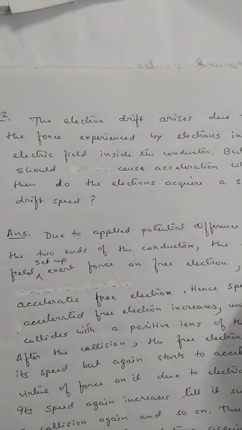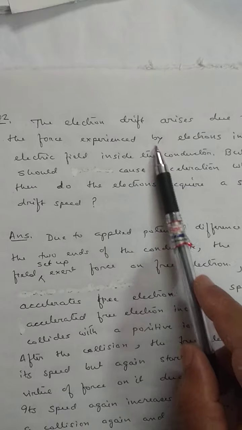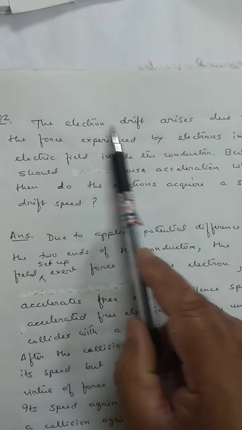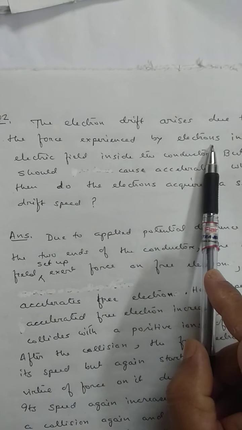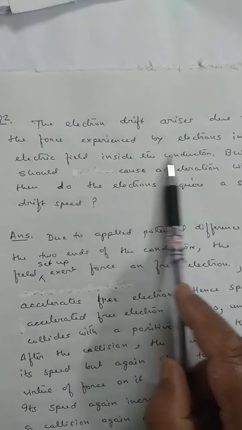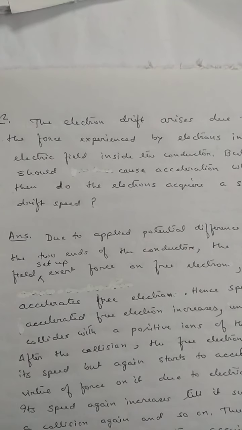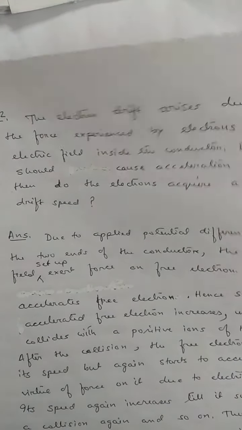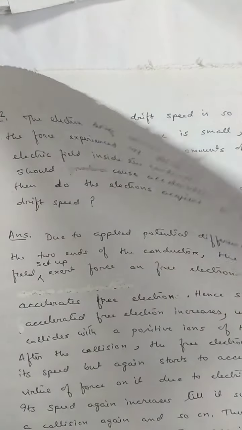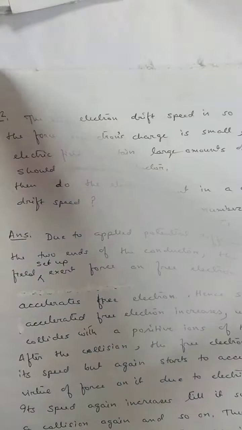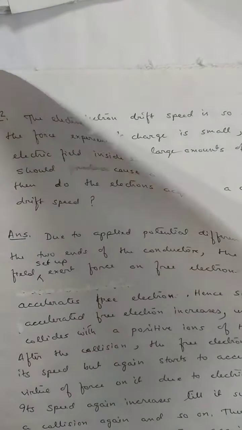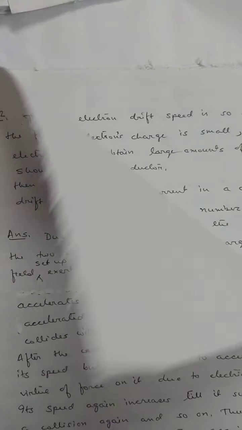There is another important question. We know that the electron drift arises due to the force experienced by electrons in the electric field inside the conductor. If the electrons are under the action of a force, they should be accelerated. Or if they are accelerated, the velocity of electrons should increase continuously. But we know that we get an average speed.